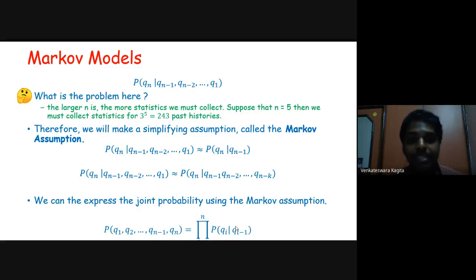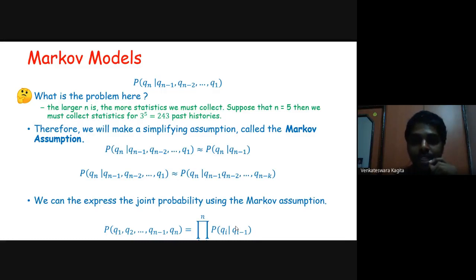So we can express the joint probability using this Markov assumption like this: the probability of Q1 to Qn is equivalent to the product over i equal to 1 to n of the probability of Qi given Qi minus 1. In the first session, we discussed the chain rule, that the probability of Q1 to Qn is equivalent to the probability of Q1 times the probability of Q2 given Q1 times the probability of Q3 given Q2 and Q1, and so on, up to the probability of Qn given Qn minus 1 to Q1.